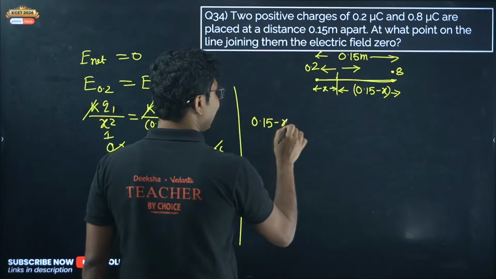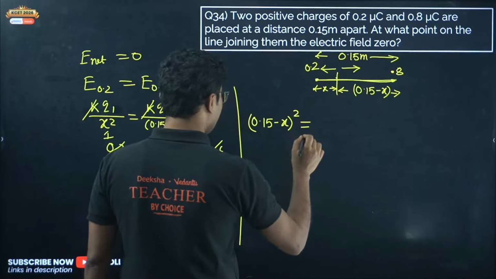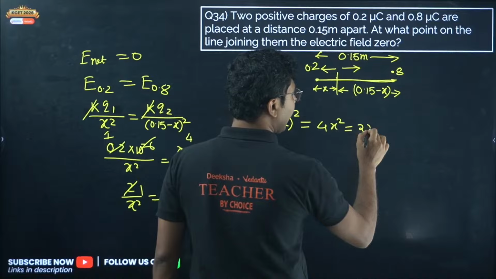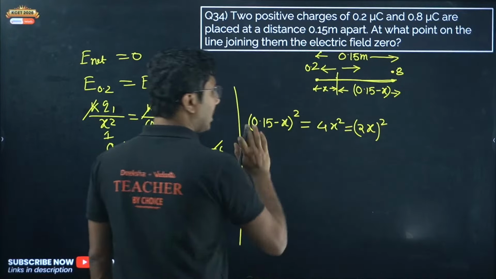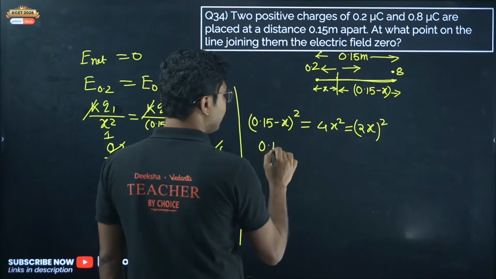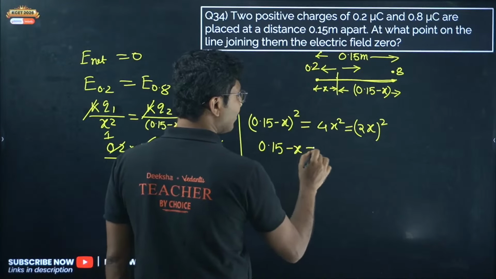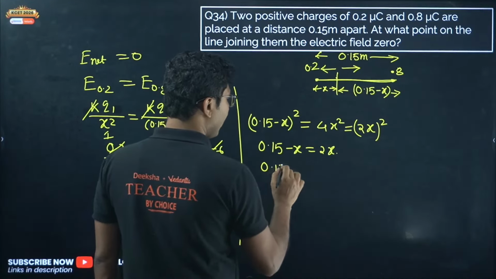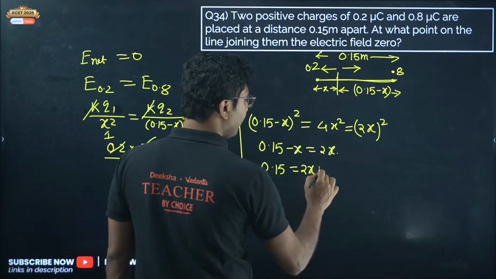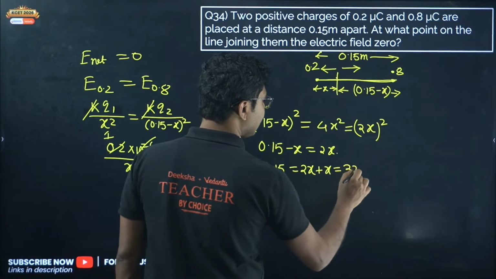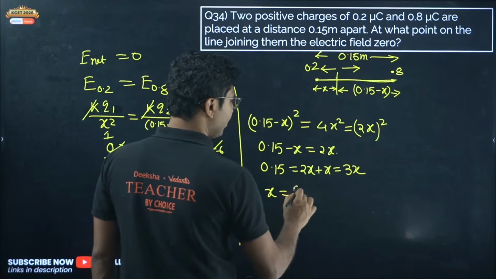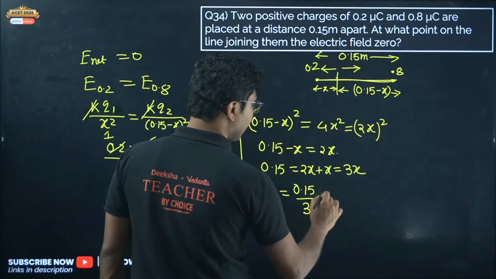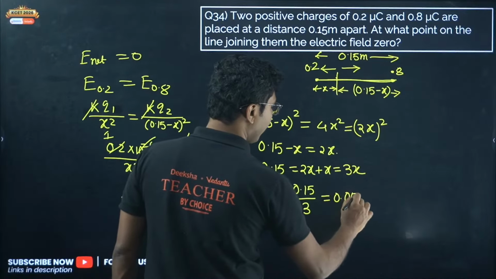(0.15 minus x) whole square equals 4x square, or (2x) whole square. Now take the square root on both sides. 0.15 minus x equals 2x, or taking it on the other side, 0.15 equals 2x plus x, that is 3x, so x equals 0.15 divided by 3, that is 0.05.